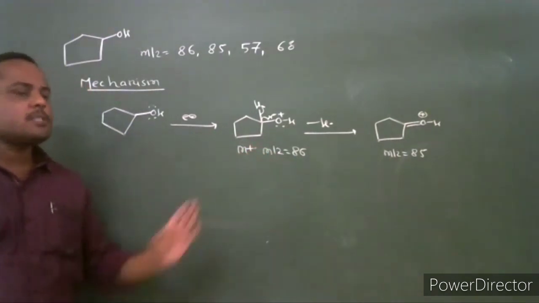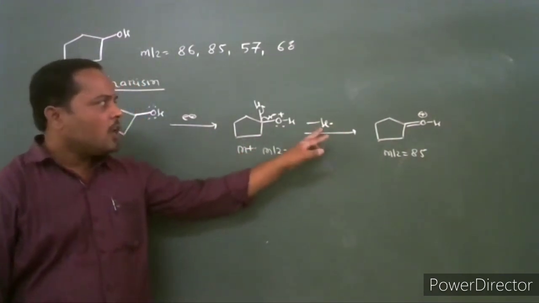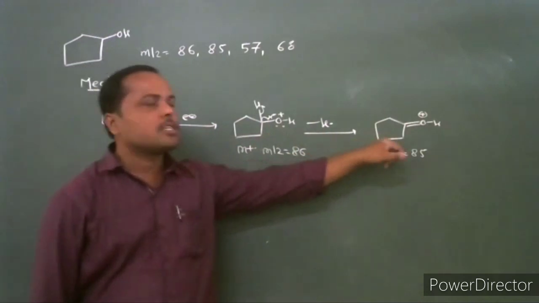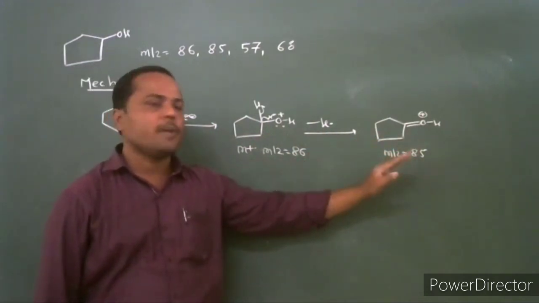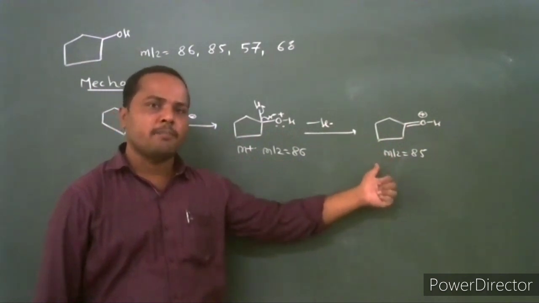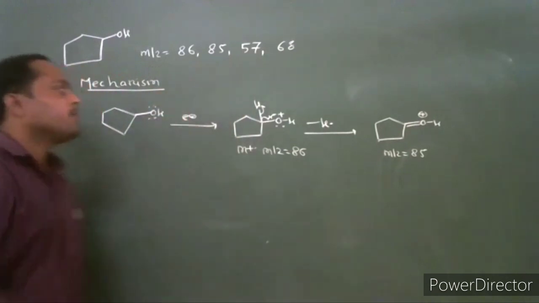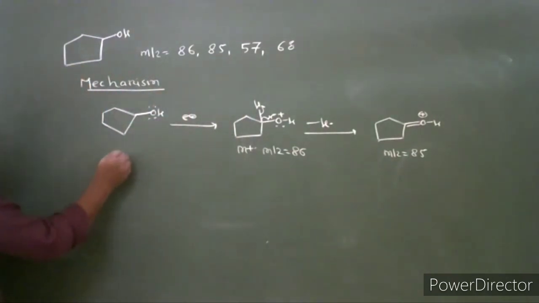This molecular ion undergoes further fragmentation by alpha cleavage, loss of hydrogen radical, to produce this resonance stabilized oxonium ion, which has mass to charge ratio 85. This is the structure of the fragment ion at 85. Then consider the other fragment ion.